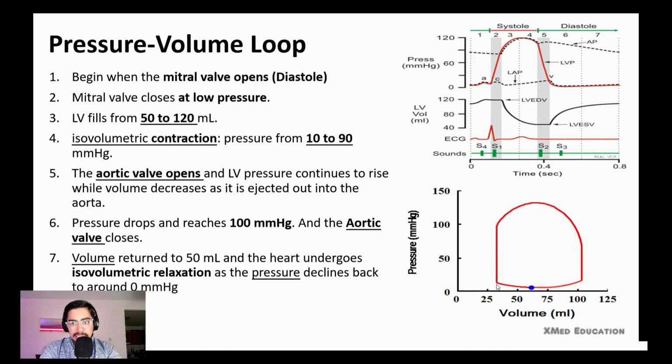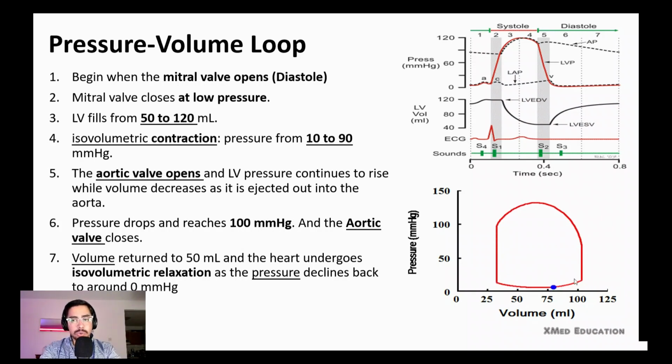Here is the lowest level of the volume inside the ventricle. When the volume is the lowest, it's the end systolic volume. At this point the mitral valve will be open, and blood from the atrium goes to the ventricle and fills the ventricle, and then the mitral valve will be closed.